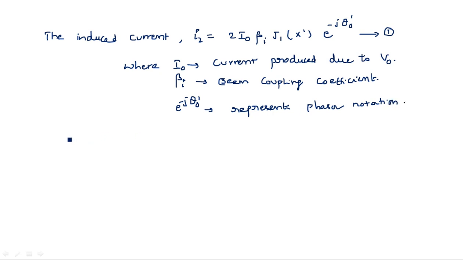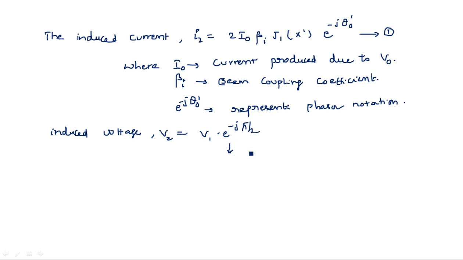Now the induced voltage from this reflex klystron is V2 is equal to V1 into e power minus j pi by 2.